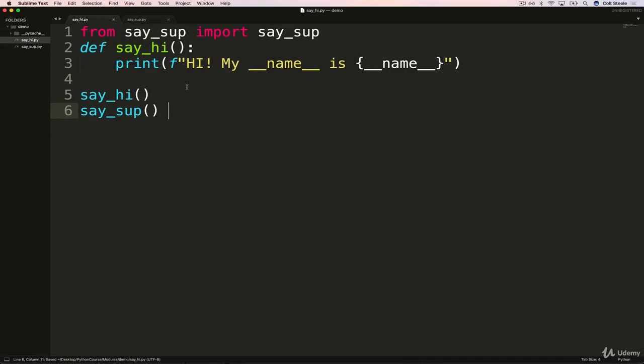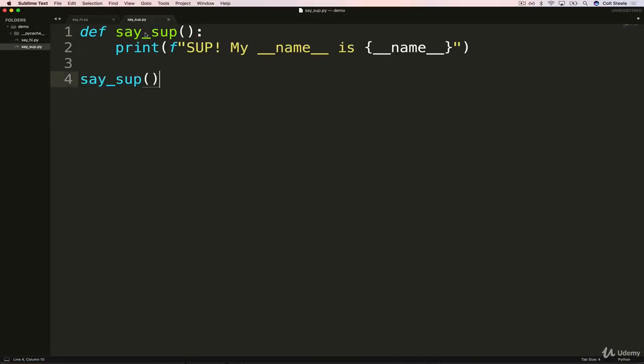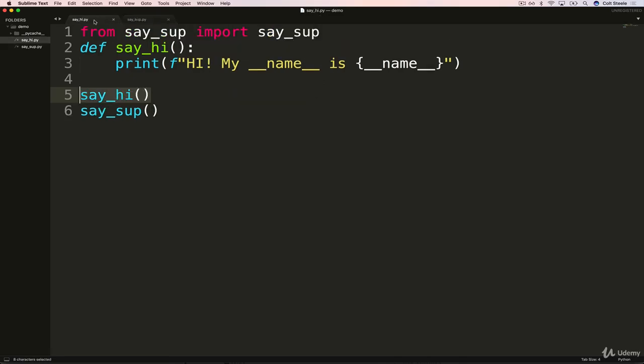So we could fix our problem where say sup is being executed before say hi by just coming over here into saysup and adding an if statement that says if __name__ is equal to __main__, then we'll run say sup. So this will only run if I'm actually executing saysup.py. Otherwise, it's just going to be imported and it won't be executed.